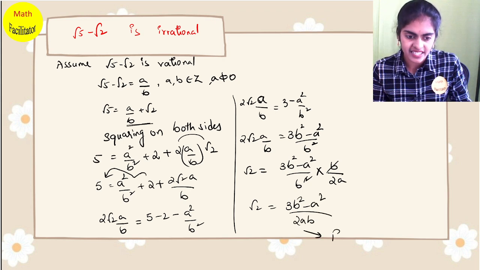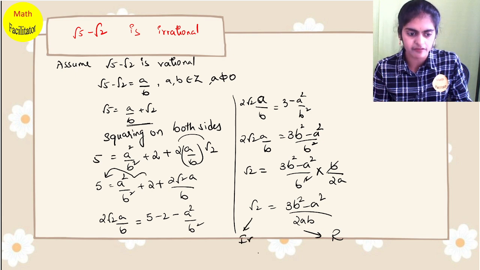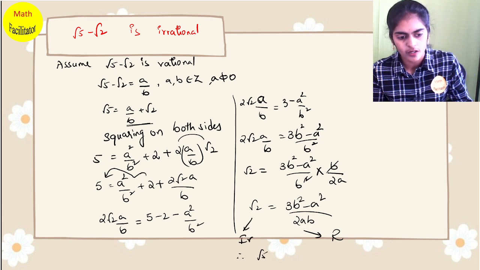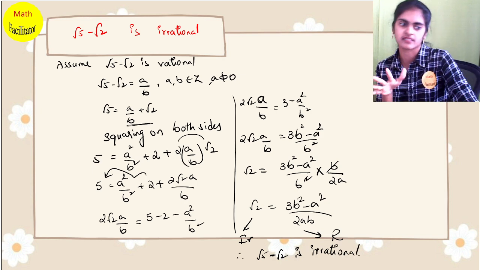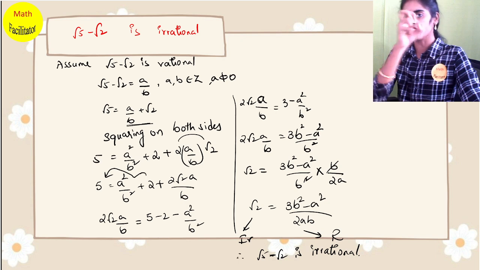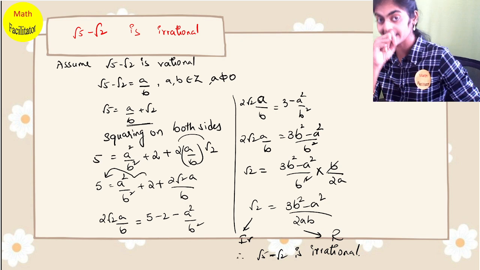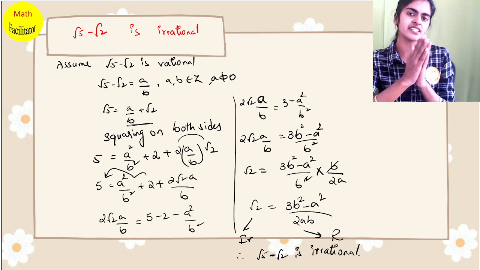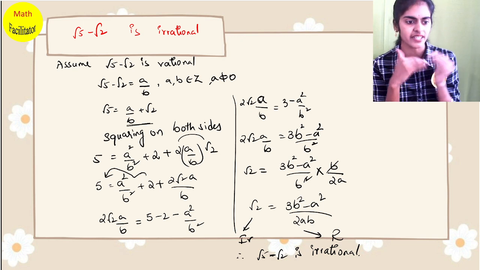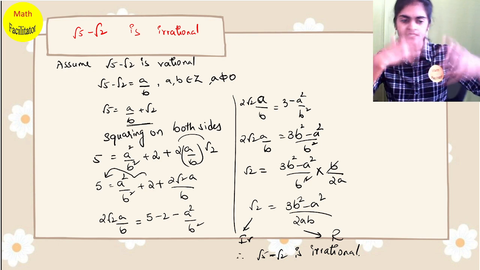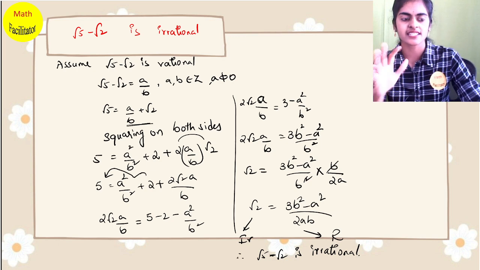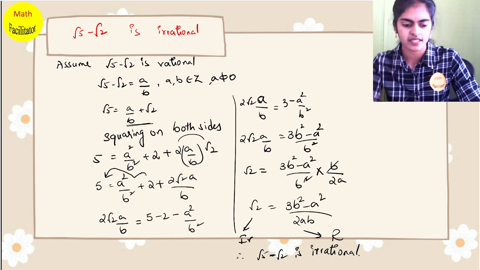Now this total is rational, this is irrational, so therefore it's a contradiction. So therefore √5 − √2 is an irrational number. So did you all understand? So this is the second method. What are we doing? We are trying to keep all rational on one side, all irrational on one side, and firstly I sent one irrational number to the other side and I squared it. Once I squared it, my aim is to bring rational on one side, irrational on the other side. So that's how I am rearranging. Is it clear, everyone? Yes.